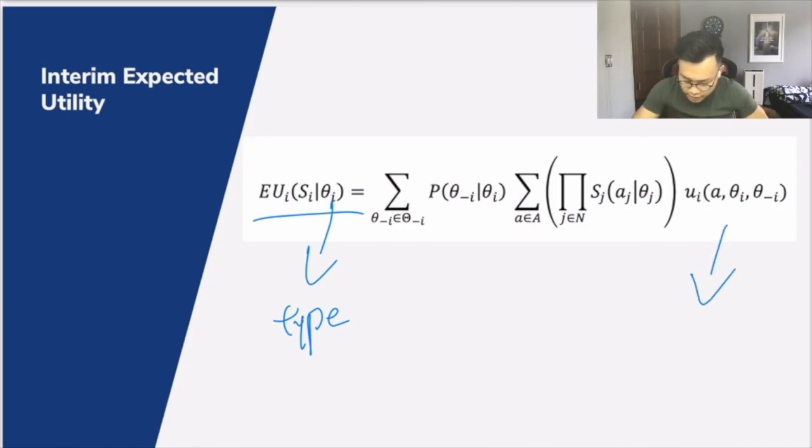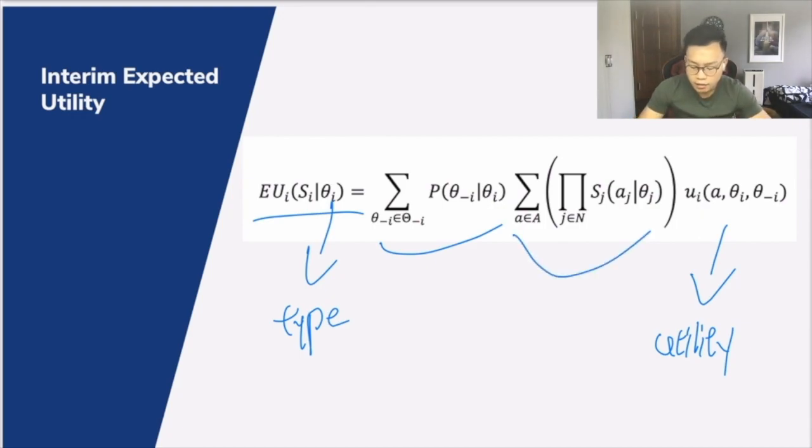So here we're looking at the utility that can be received by playing a specific action in a specific type space. Here we're looking at the probability of occurrence of any given specific type. And here we're essentially looking at the probability of each action's occurrence within a type. And then these actions sum together over the strategy space. And so taken together, it would be the interim expected utility of any given player within a Bayesian game.